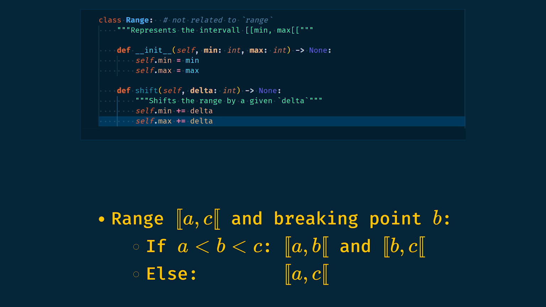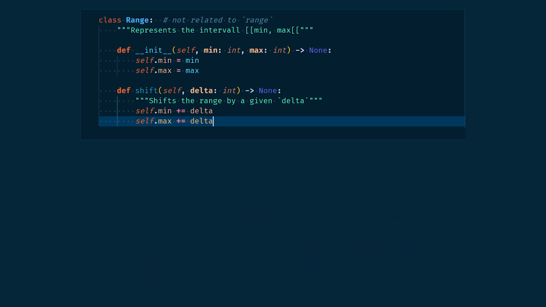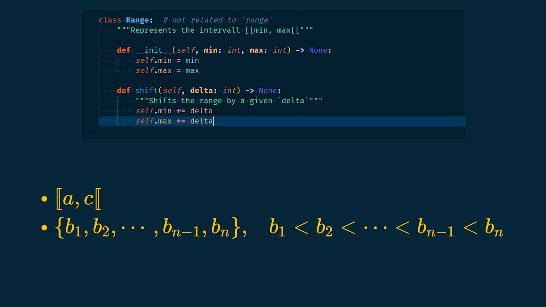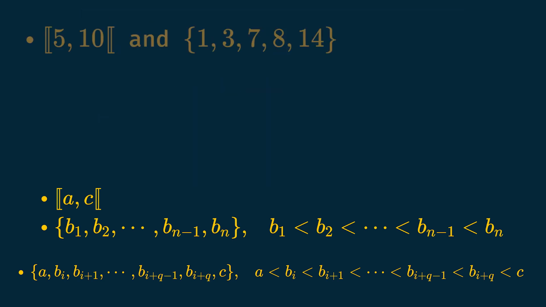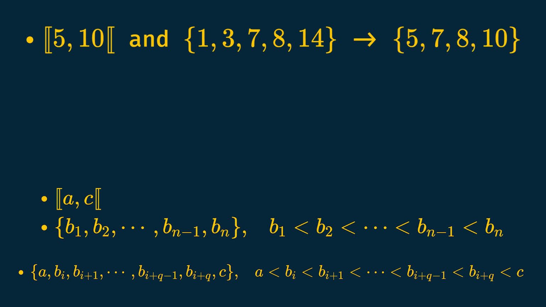Now, let's split a range into more ranges. To do so, we will need, beside the range, a list of breaking points. We assume these points are ordered. We will keep in a list only the values of these points that are in our interval AC, surrounded by A and C, the min and max value of the range. For instance, for the range 5, 10 and the splitting point list 1, 3, 7, 8, 14, we would create the list 5, 7, 8, 10. By taking these values pairwise, we can construct the ranges corresponding to our initial range subdivided.